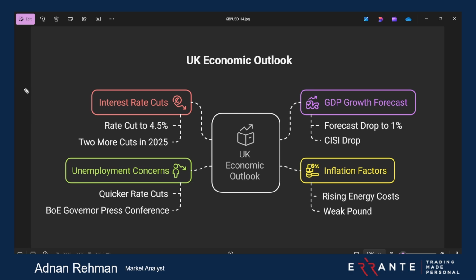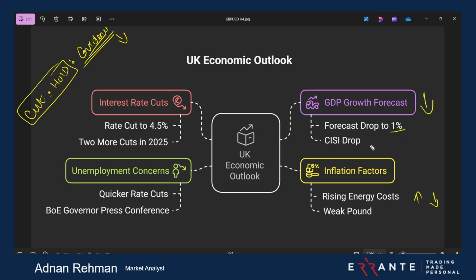The other option is that they go into a cut or hold, and the guidance is pretty bad. So even if we have a cut scenario or a hold scenario, the guidance is pretty bad. What does the guidance mean? These ones are pretty bad: GDP drops below 1%, inflation skyrockets, or even if inflation goes down as well, if the GDP is bad, that means stagflation. In that case, again, we can expect the pound to go down.